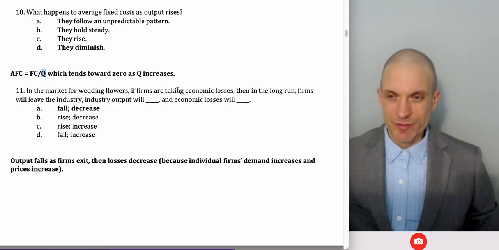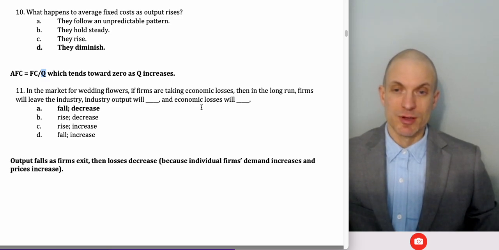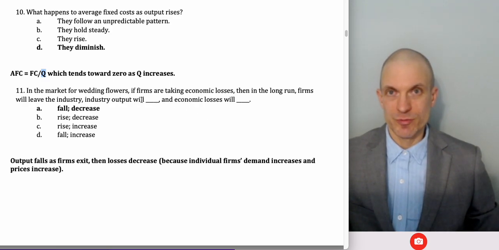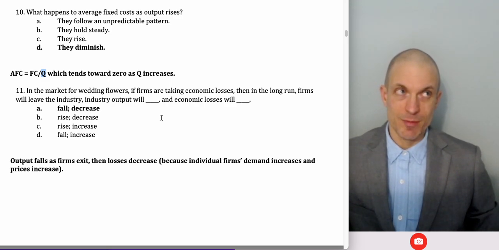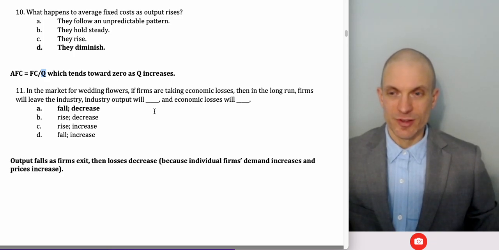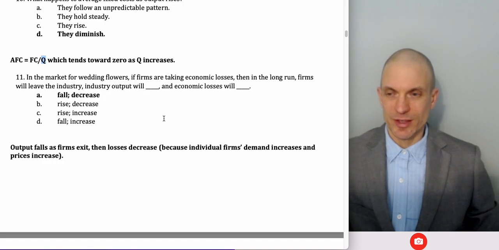In the market for wedding flowers, firms are taking economic losses. In the long run, firms will leave the industry. Industry output will fall. Economic losses will decrease. The idea is as firms leave, the displaced customers are then served by the remaining firms, who are going to see an increase in their firm demand curve, an increase in price, but overall output has fallen. Basically, it's allowed them to get closer to what would be like the monopoly or cartel price or something.